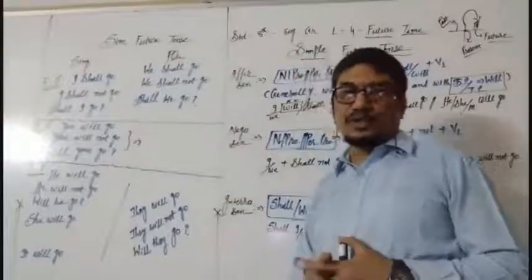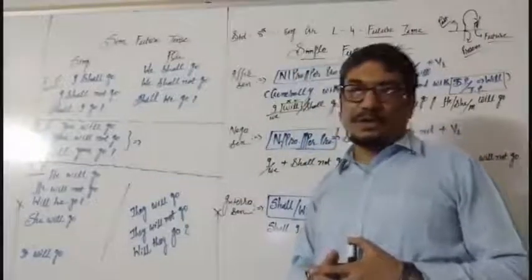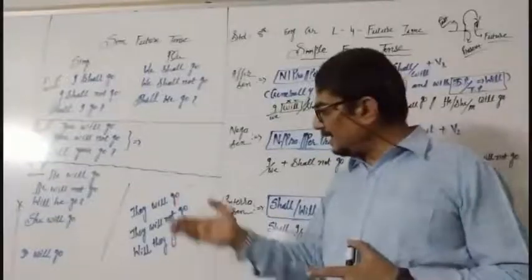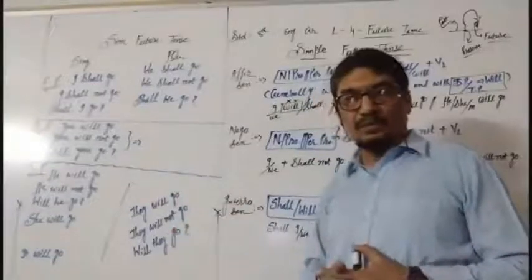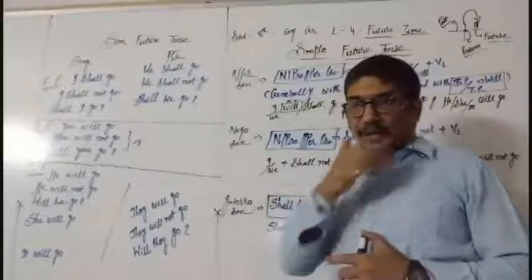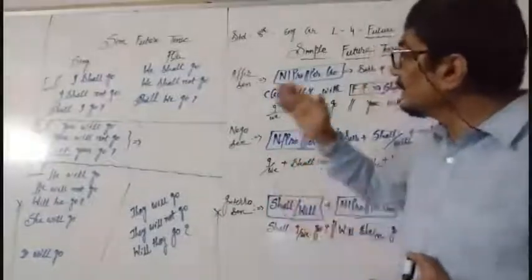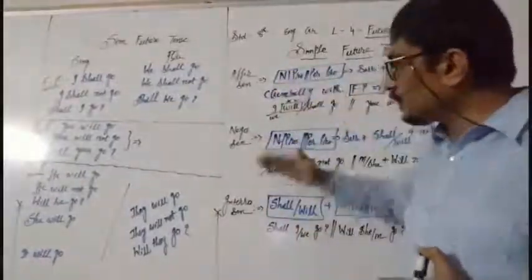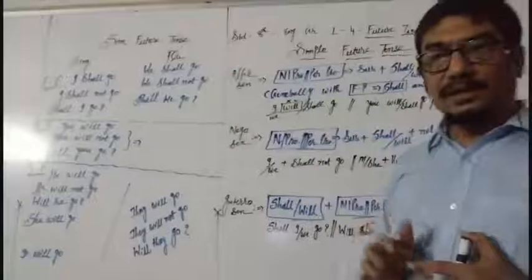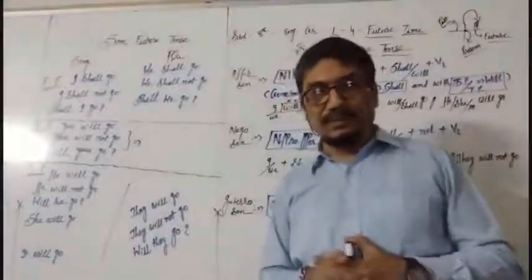Will he go? She will go, she will not go. Will she go? It will go, it will not go. Will it go? As it is. They will go, they will not go. Will they go? In this way, we have completed simple future tense with structure and with terminations in personal pronouns.